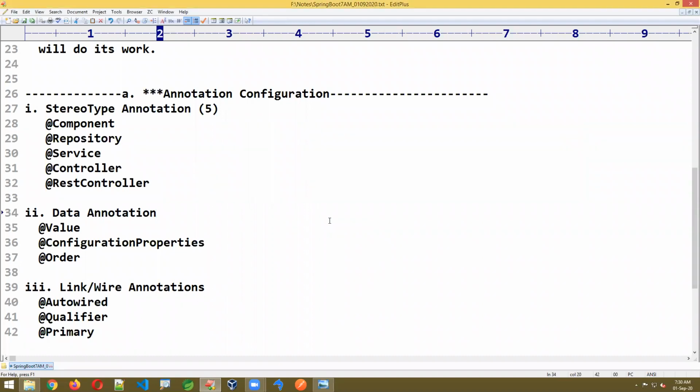Now we have the different annotations one by one: stereotype annotations, data annotations, and link or wire annotations. Today we are going to see a few, but I'm just giving an overview. Component: the work of the component is to inform the container to create an object for our class. This is the first one, component.